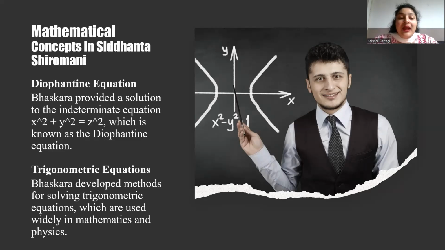calculation of mean. Plane geometry: he covers various topics in plane geometry, which include the calculation of area and perimeters of triangles, quadrilaterals, and polygons. Solid geometry: he discussed the calculation of volumes and surface areas of various solid shapes, which include spheres, cylinders, and cones. The shadow of the gnomon: he explained how to calculate the length of the shadow of the gnomon, meaning a vertical stick or pillar, at different times of the day.